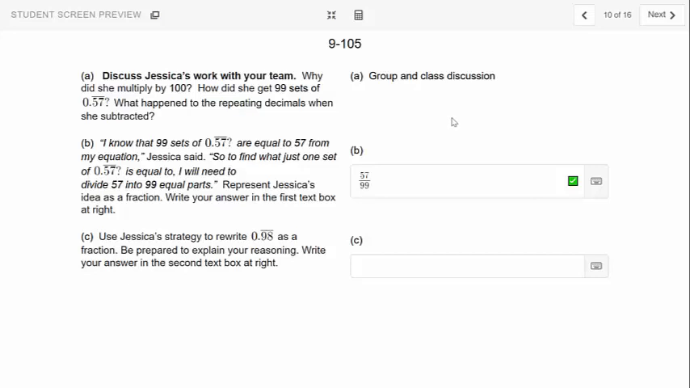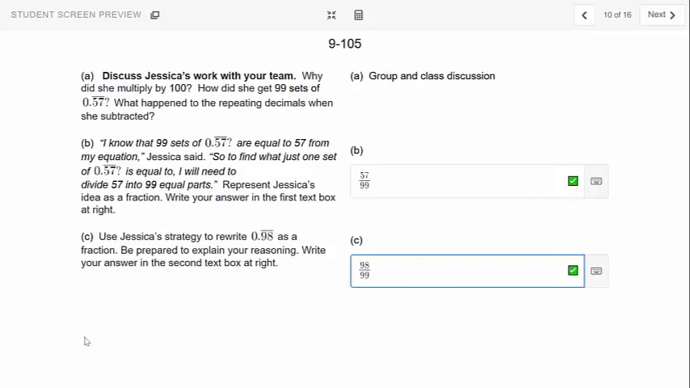All right. So, did you try it out? Did you see how to do this? 0.98 bar. I'm going to go ahead and multiply that by 100. When you take away one of those, you get 99. Sounds to me like this is 98/99 when you're all done.